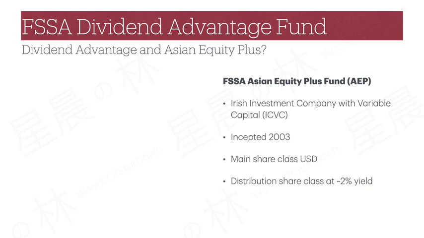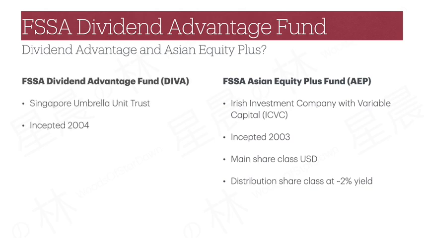The fund's primary share class is US dollars accumulation, as with most other Asia equity funds. There is a US dollar distribution share class as well, though it pays only about 2% yield. AEP's strategy is mainly long-term capital growth. The strategy does include finding companies with dividend growth potential, but generating high distributions is not the key objective.